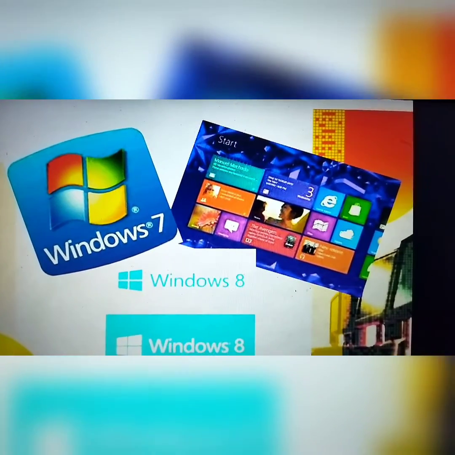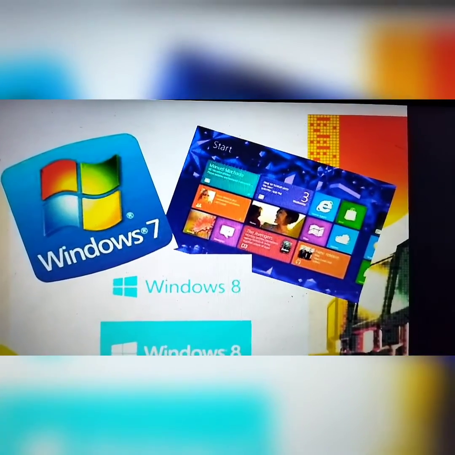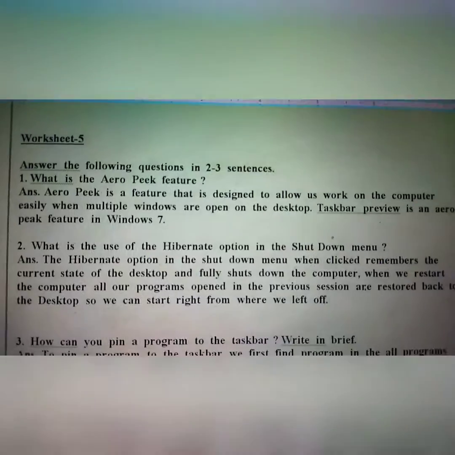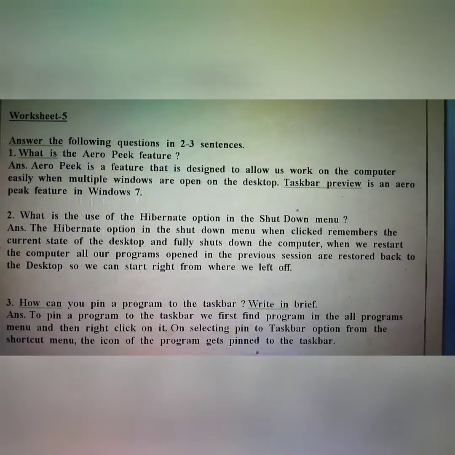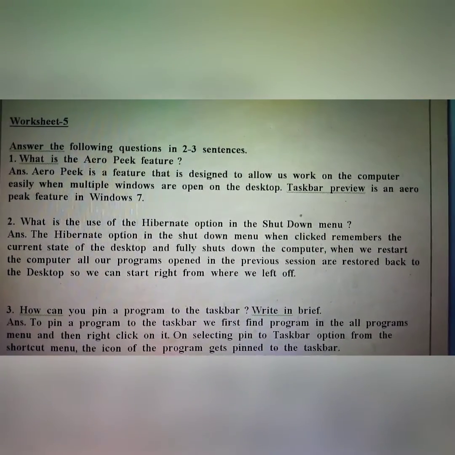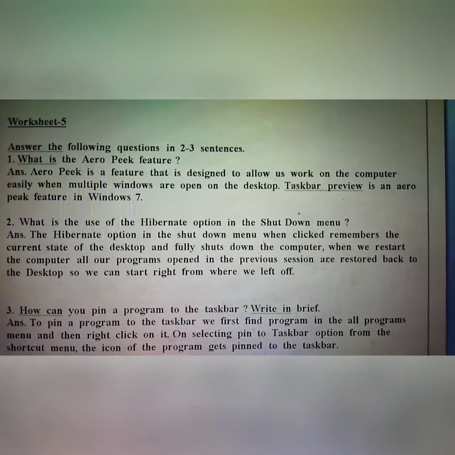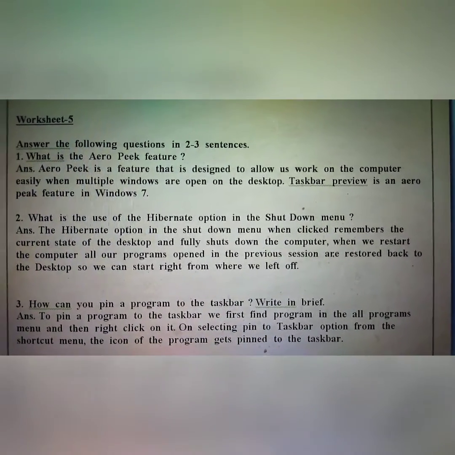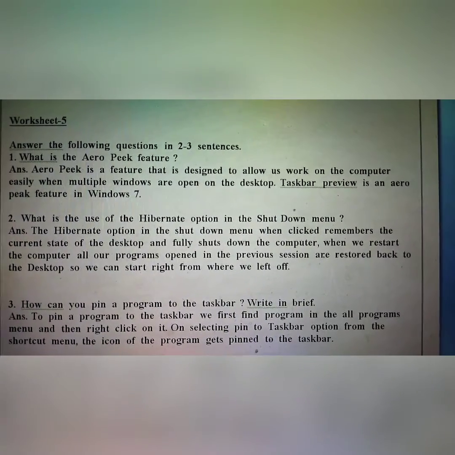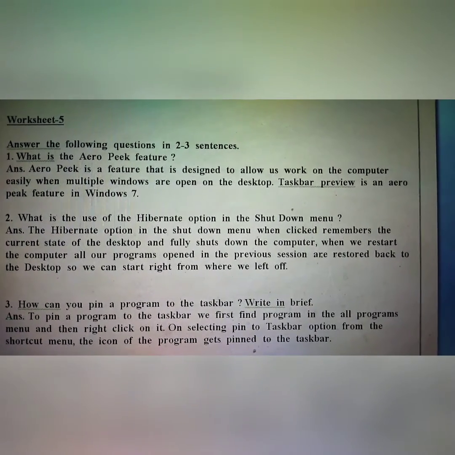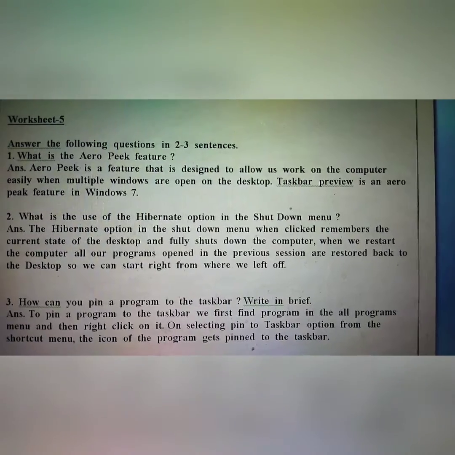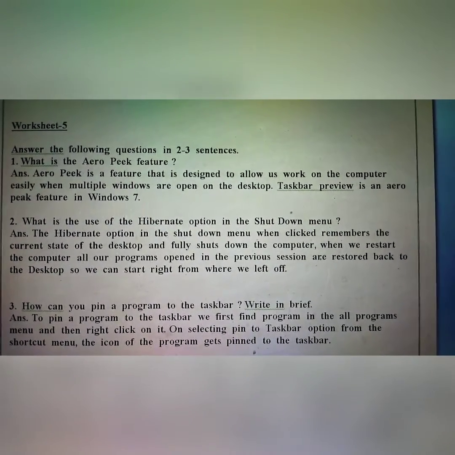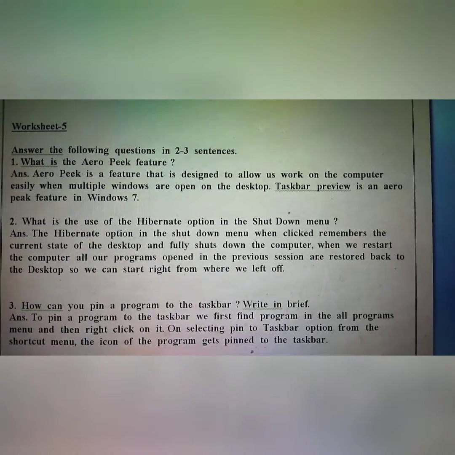So class, let's discuss worksheet number 5 in your book. This is your worksheet number 5, students. Answer the following questions in 2 to 3 sentences. The first question is, what is the Aero Peek feature? Aero Peek is a feature that is designed to allow us to work on the computer easily when multiple windows are open on the desktop. Taskbar preview is an Aero Peek feature in Windows 7.